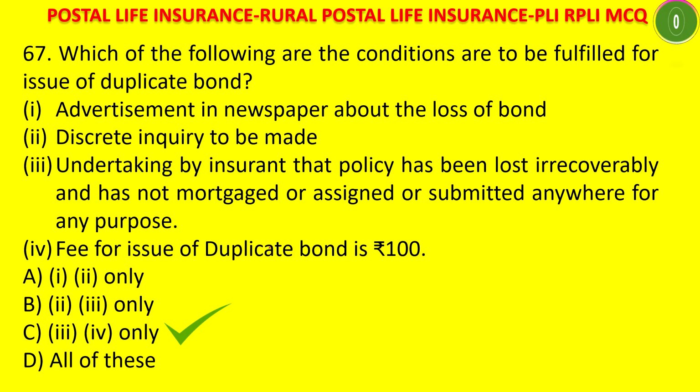That means 3 and 4 only have to be fulfilled. You have to pay 100 rupees, and an undertaking should be taken from the insurant that he has lost it irrecoverably, and has not mortgaged or assigned or submitted it anywhere for any purpose. This is a recent change in the rule. Earlier, there used to be an advertisement in the newspaper for loss of the bond, and discreet inquiry was also conducted. Now discreet inquiry has been dispensed with, and advertisement is also not necessary.